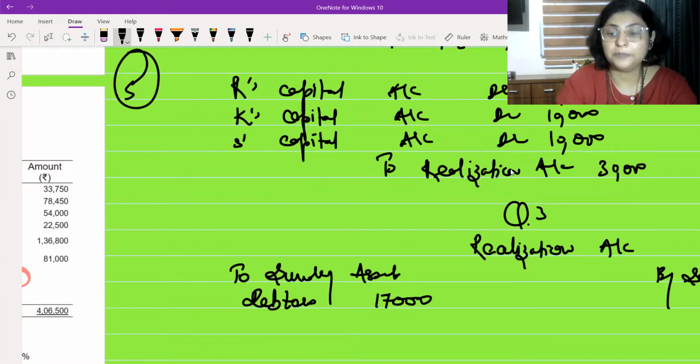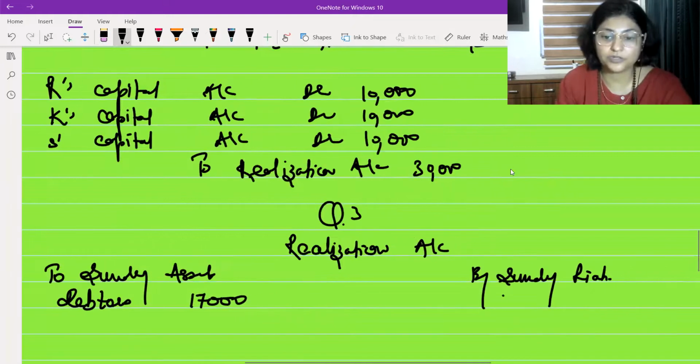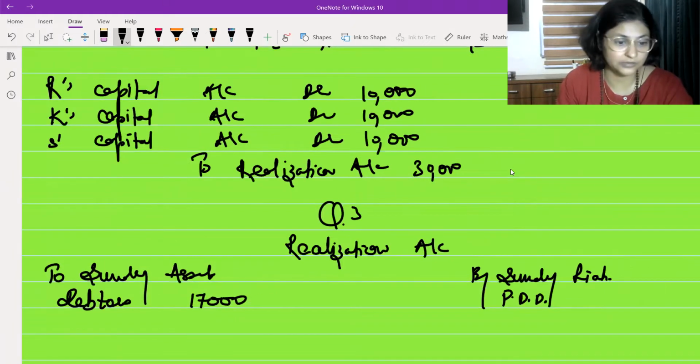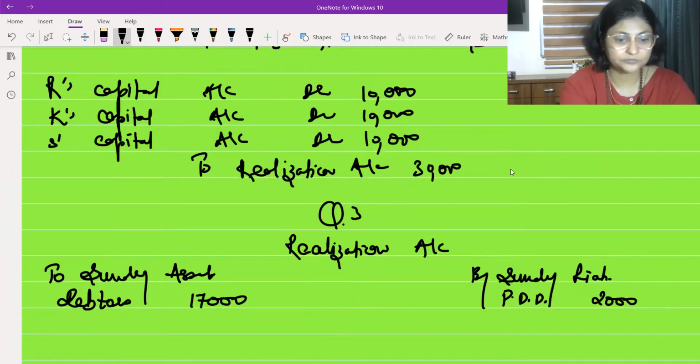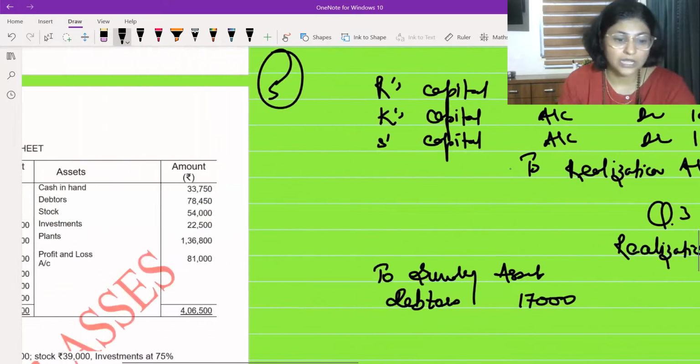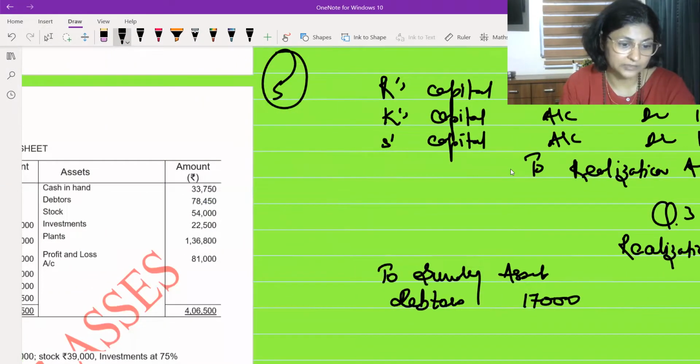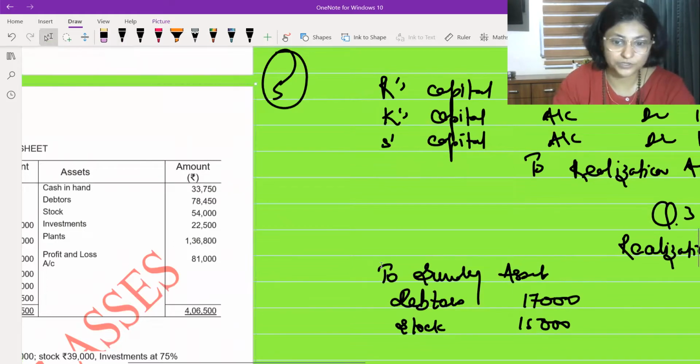Fine. Where will PDD go? Here. Provision for doubtful debt I'm going to write over here. So provision for doubtful debt is 2,000 rupees. Fine. After that, what is going to come? After that, other assets, that is stock. The stock is 15,000 rupees. I will write 15,000 rupees for stock.